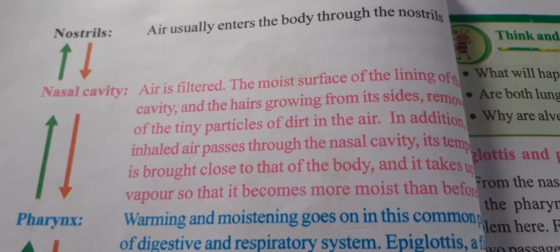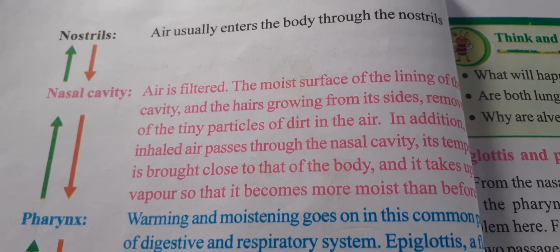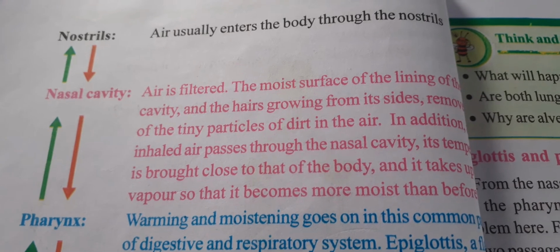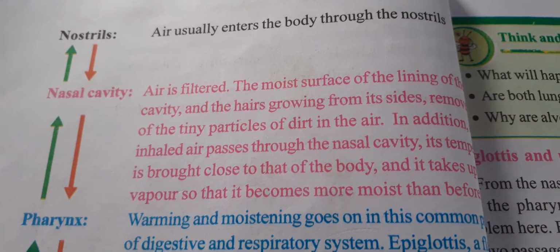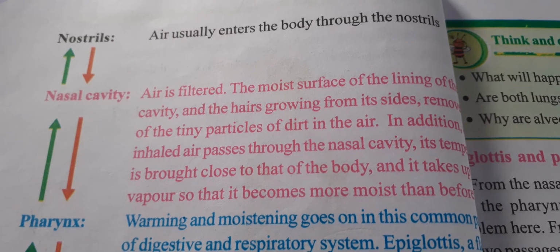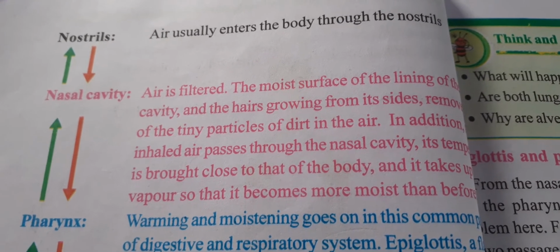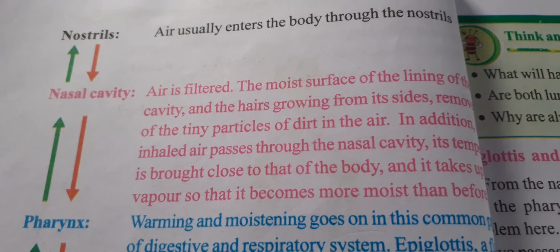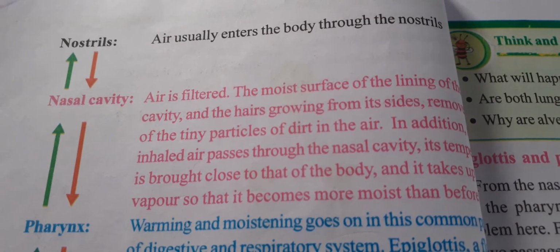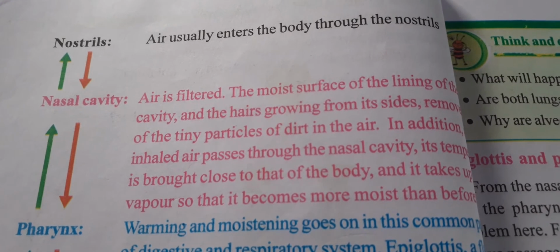Okay, the nasal cavity is mainly responsible for what? It is mainly responsible for the filtration of air. Okay students, in addition, inhaled air passes through the nasal cavity. Its temperature is brought close to the body's and it picks up vapor, so that it becomes more moist than before. So students, I already told you, the nasal cavity is mainly responsible for filtering the air.